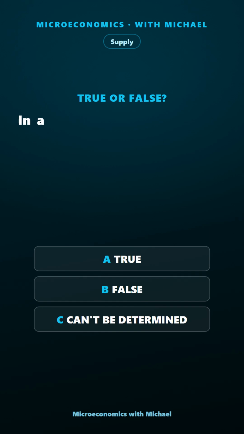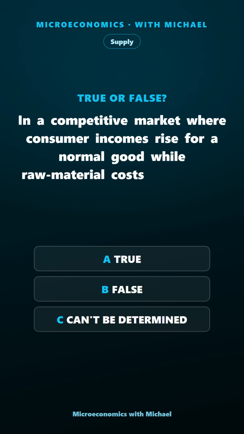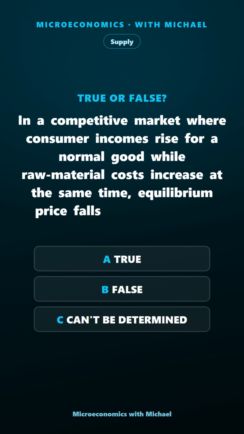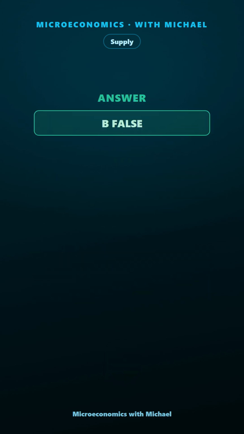In a competitive market where consumer incomes rise for a normal good while raw material costs increase at the same time, equilibrium price falls and quantity is unchanged. True, false, or can't be determined? The answer is false. Incorrect.